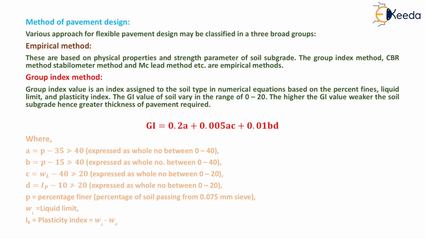Now P is defined as the percentage finer, that is percentage of soil passing through 0.075 mm sieve. WL is the liquid limit of the soil and IP is the plasticity index of the soil, which will be calculated by the formula WL minus WP, that is liquid limit minus plastic limit.